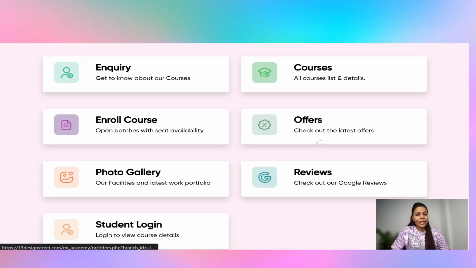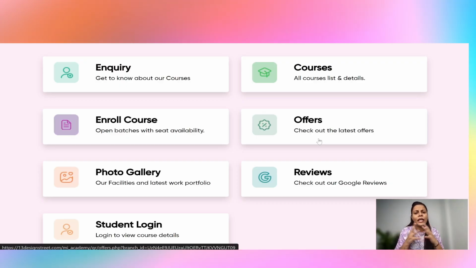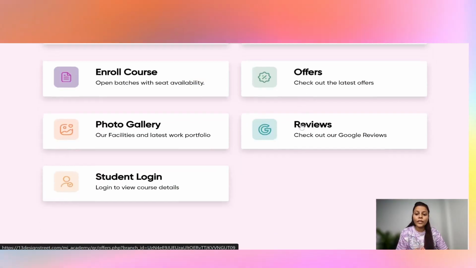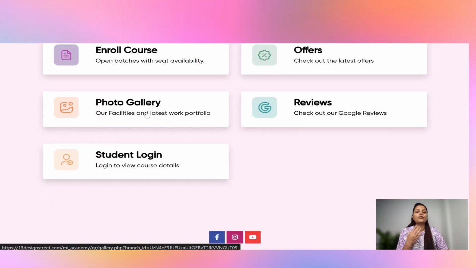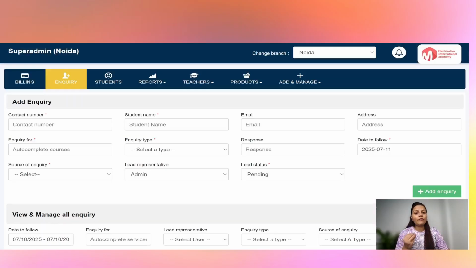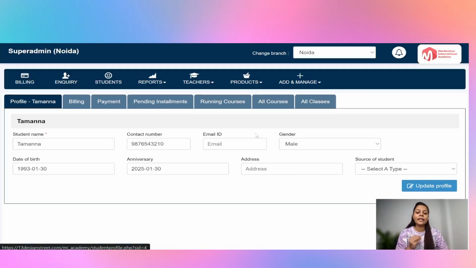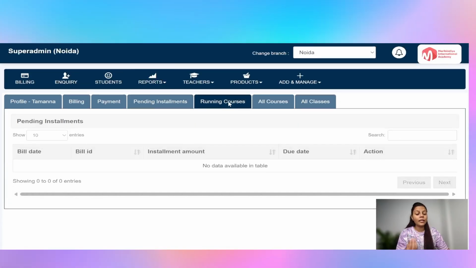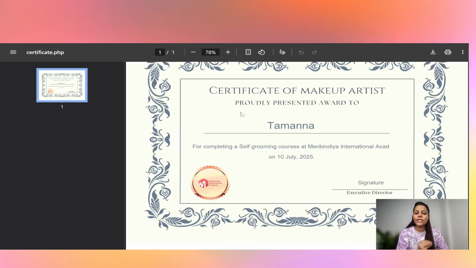There is a landing page available which we can integrate directly with any of your social media handles like Instagram, Facebook or any other pages where students have the option to inquire with you, enroll in any courses, and check your current offers. In the photo gallery you can showcase your achievements, and your students can log in with their mobile number or email ID to check their profile. In their profile they can check their pending installments, their running courses, even the certificates which you have assigned to them. All the certificates will look like this, where their name is automatically mentioned.